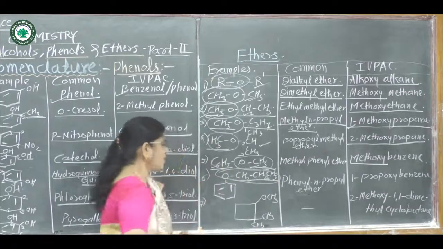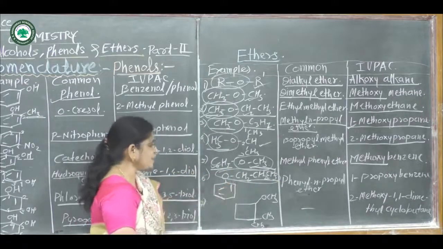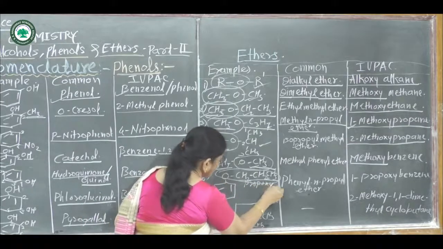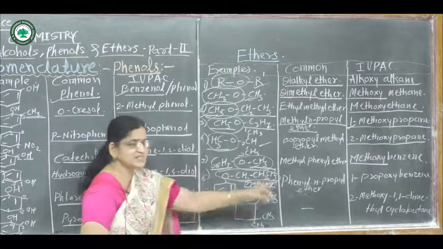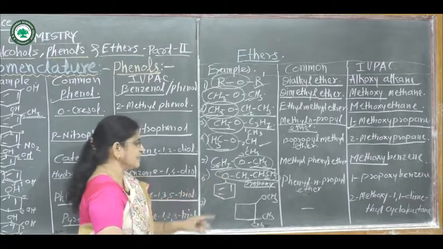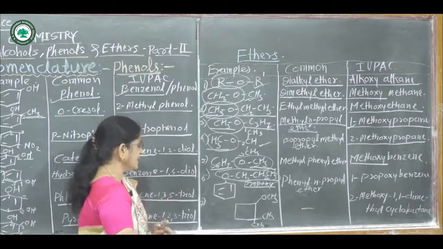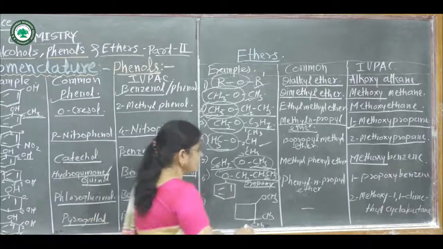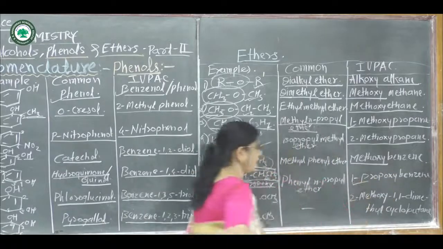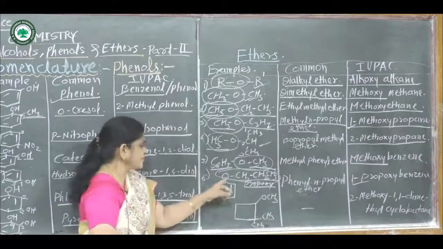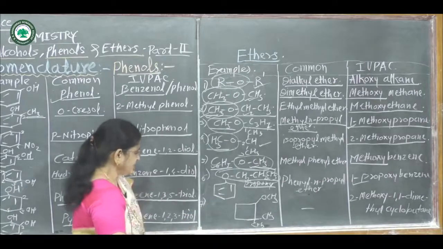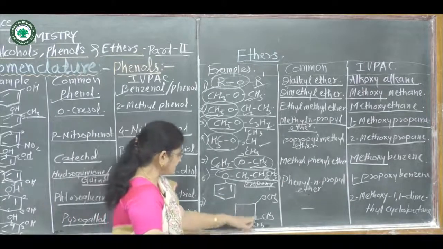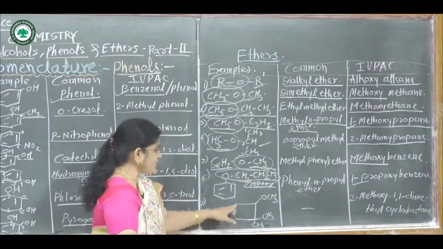Name of this alkoxy group is propoxy. That means it contains 3 carbon atoms and oxygen. Hence, write propoxy and here benzene. Hence, IUPAC name of this compound is 1-propoxybenzene.